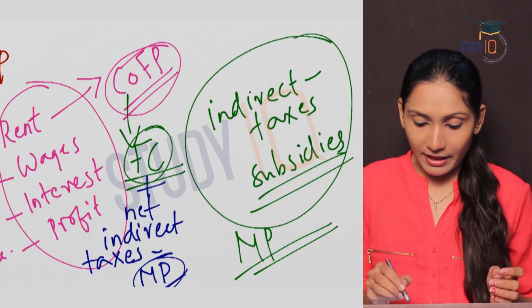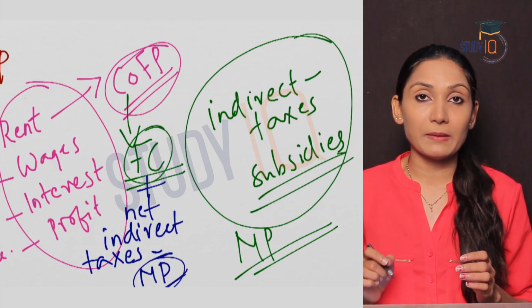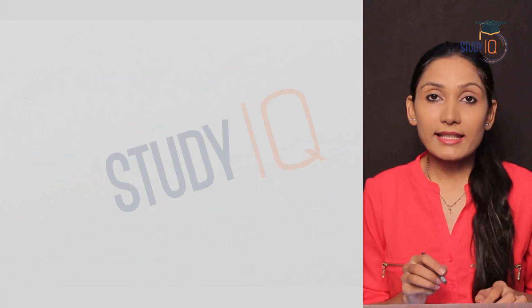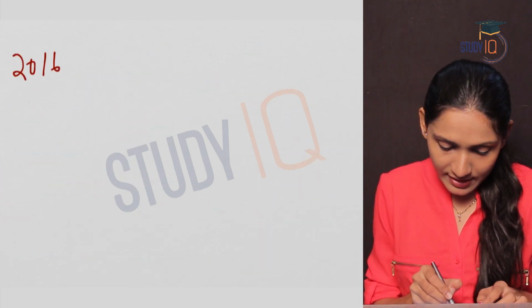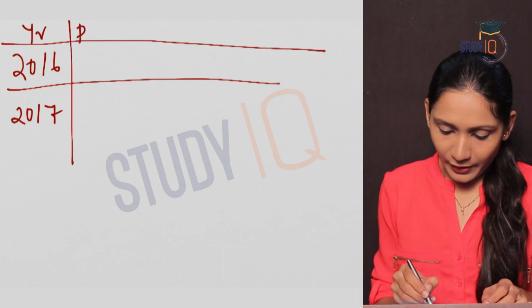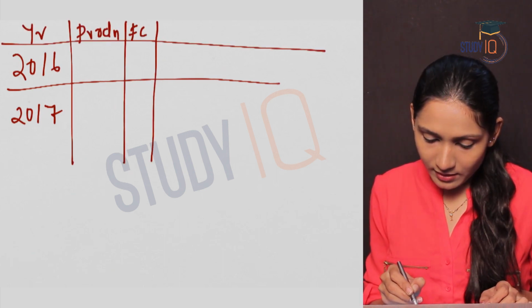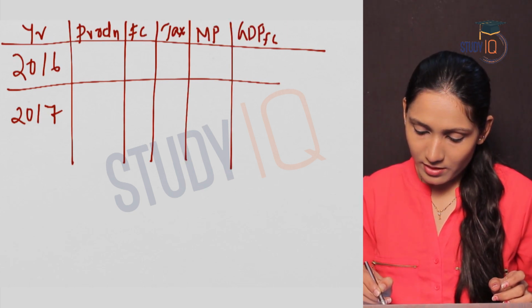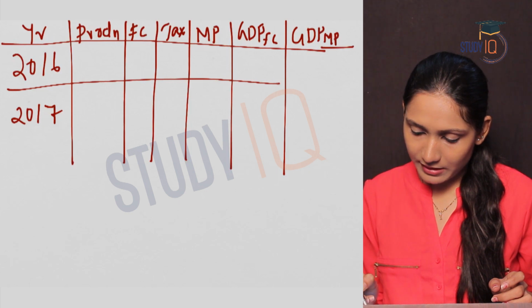And GDP at factor cost and GDP at market price is very, very important. Let us see that through an example. Let us take 2 years, 2016 and 2017. Here, production, factor cost, tax, market price, GDP at factor cost, GDP at market price.